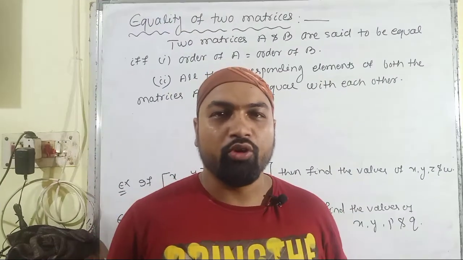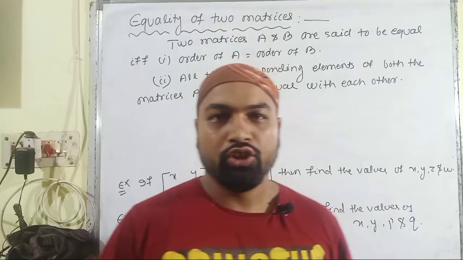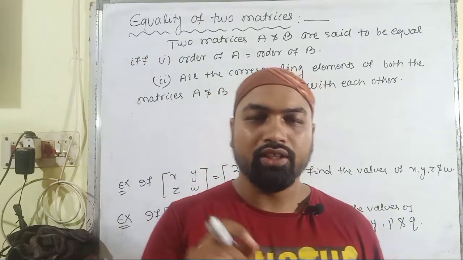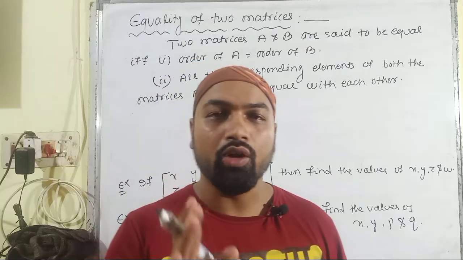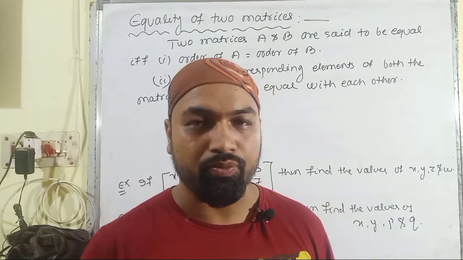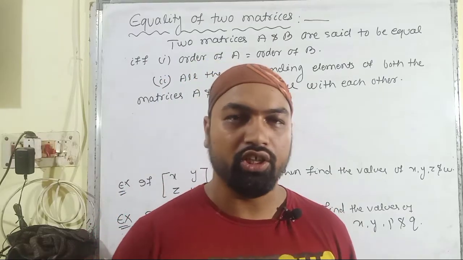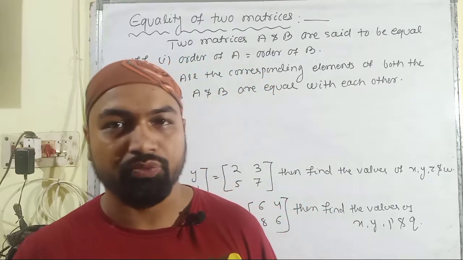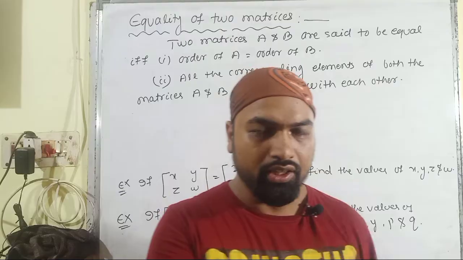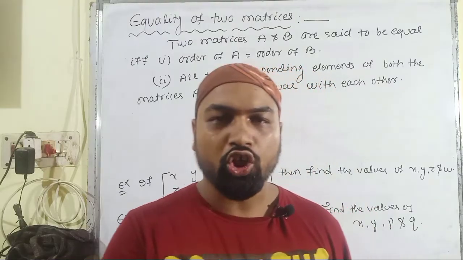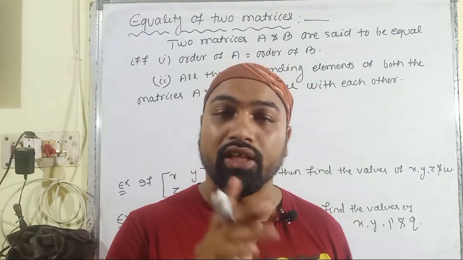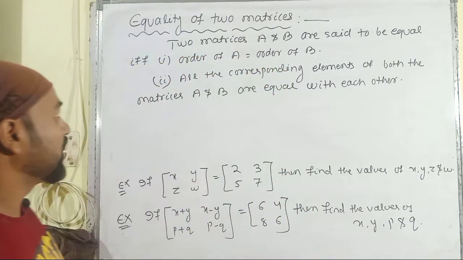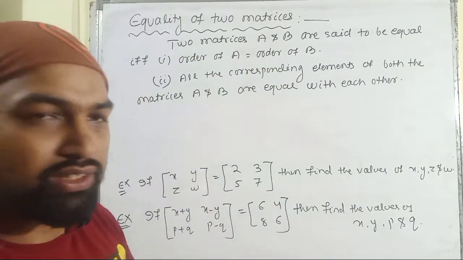Now let us discuss the equality of two matrices. Suppose I have considered two matrices A and B. The two matrices A and B are said to be equal if and only if there are two conditions. The first condition is that the order of the first matrix A must be equal to the order of the second matrix B. In the second condition, all the corresponding elements of both matrices A and B must be equal to each other. So this is the definition for the equality of two matrices.